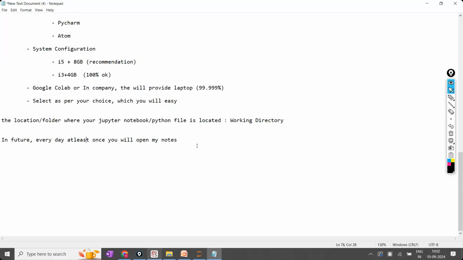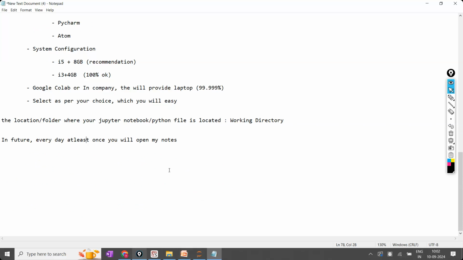You can open it for a lifetime. Initially, once you join the company, every day, for the first 6 months or until you complete the first project or 2 projects. In real-time companies, once you complete 1 or 2 projects, after that everything will be normal. Are the points clear?